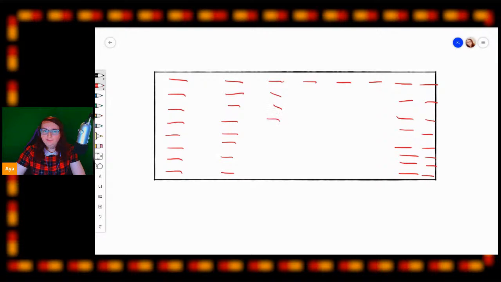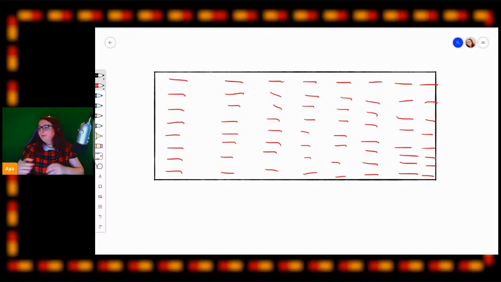Let's quickly get this made. I'm not the best artist. Okay, so let's say each of these red lines is a seat on the plane, and then this is the front of the plane over here. Let's say this is the back. That would mean this is the right, and this is the left.